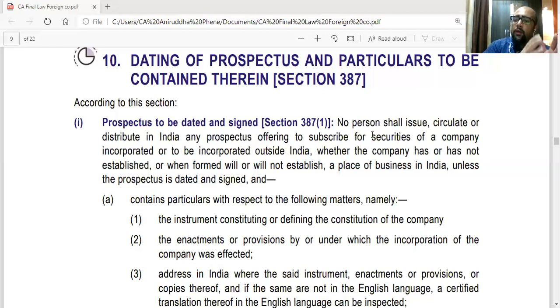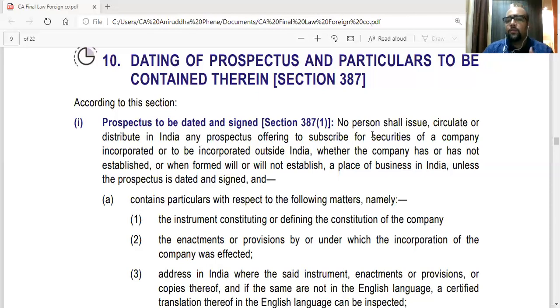Or a company which is incorporated outside India, which has or has not established a place of business in India, or on formation of a foreign company outside India, they might not even establish a place of business in India.